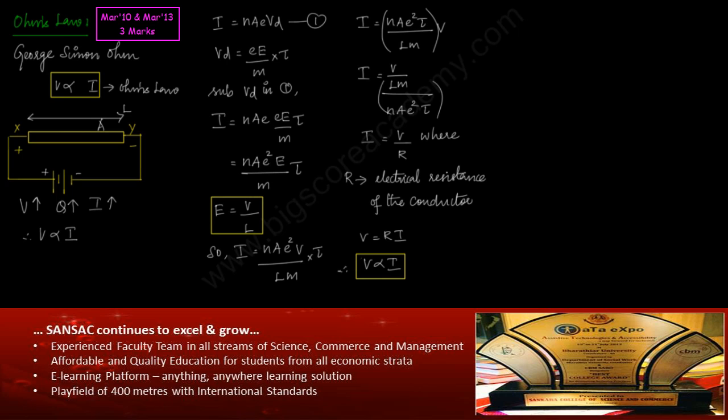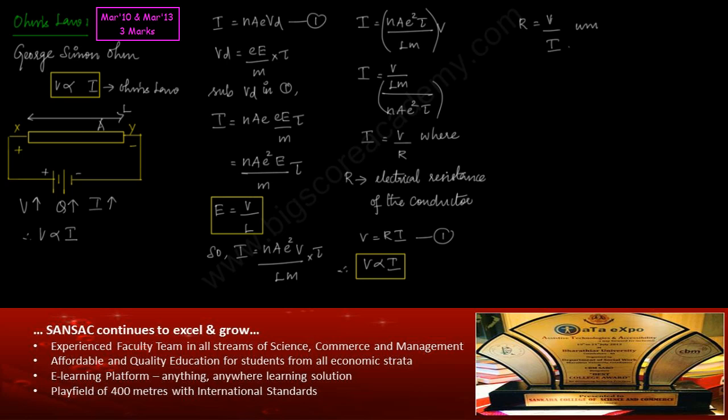So let's talk about this resistance now. From equation 1, we can rewrite resistance as R is equal to V by I. So resistance of a conductor is defined as the ratio of potential difference across the conductor to the current flowing through the conductor. So R is equal to the potential difference developed across the conductor by the current flowing through it.